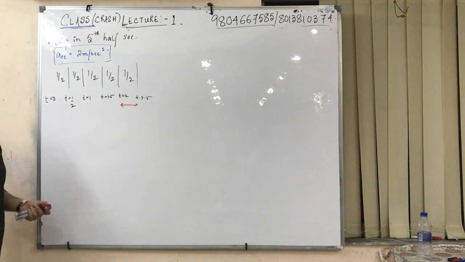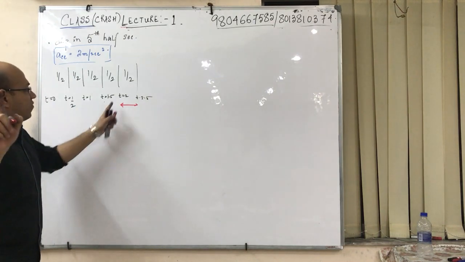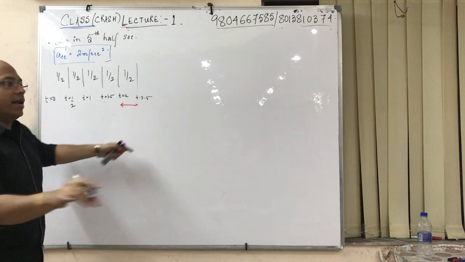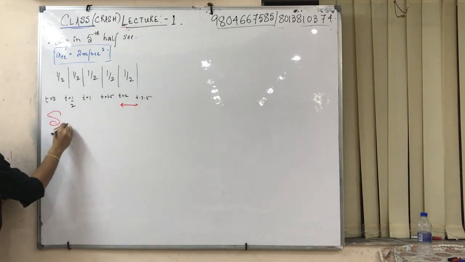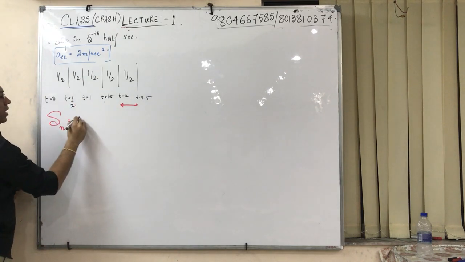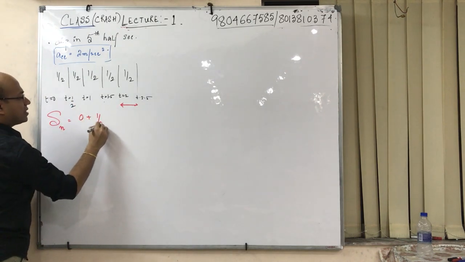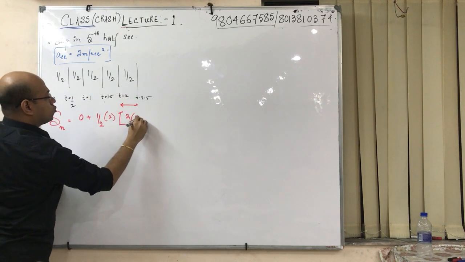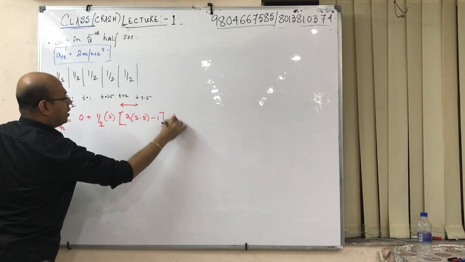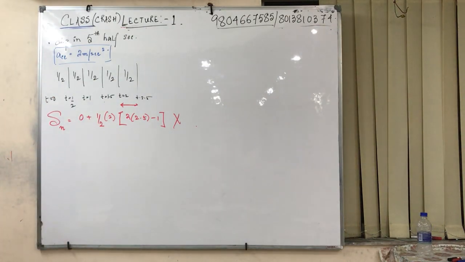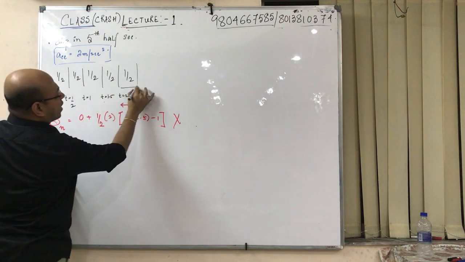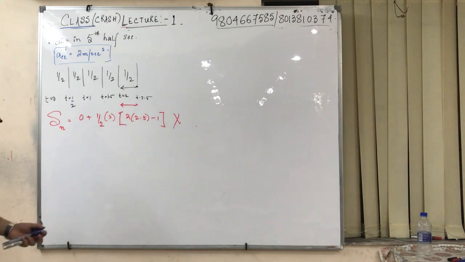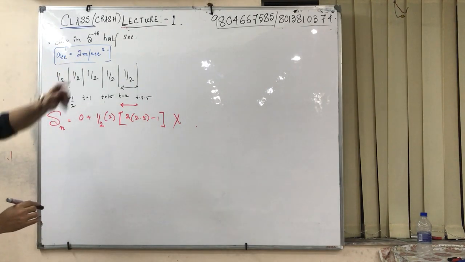Is the difference of the interval 1 second? No. The difference of the interval is not 1 second. I have seen many students applying something like this. Okay, u is 0, initially it starts from rest, half a is 2, then 2 into 2.5 minus 1, this goes mistake. Because the difference is not 1 second. So the difference has to be of 1 second, or else you can't apply that formula.